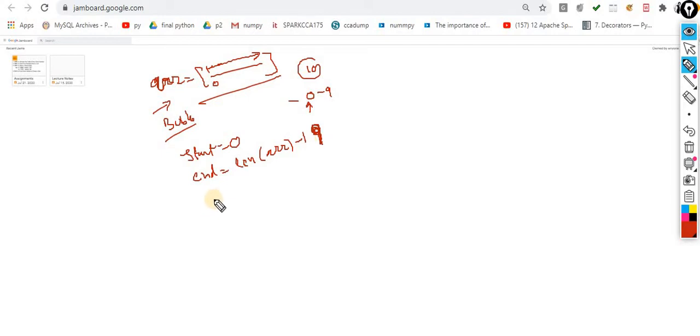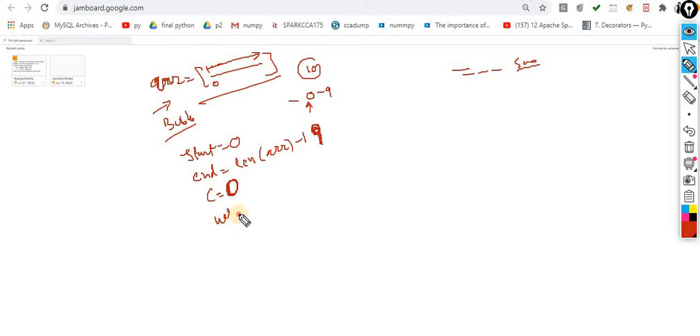Now you are supposed to make a condition. I am making one counter, initially equal to 0, because I have to take care of the case where the item is not there. Let's suppose you are looking for 1000 and that 1000 is not available in the entire data. At that time you are supposed to print a message to the user, this item is not available. The same thing we already implemented in the case of linear search. So I make a counter equal to 0.